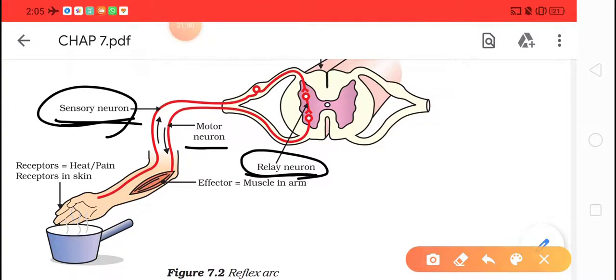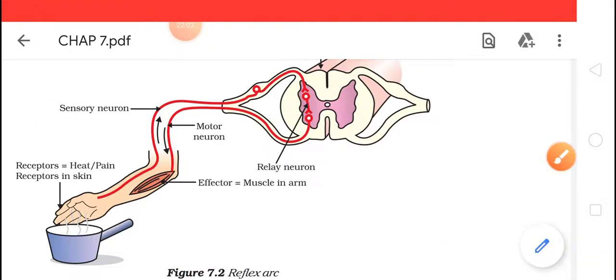After getting the answer, give the answer back to motor neuron. Okay, so all this thing is done by relay neuron. So this is your reflex arc.